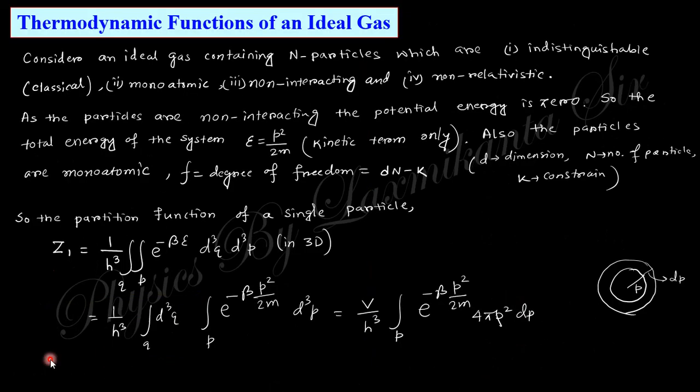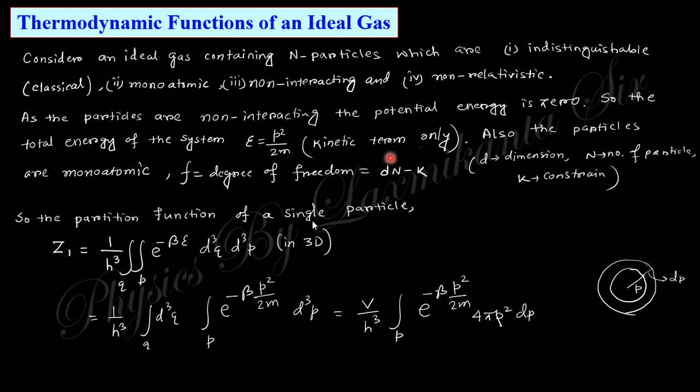Go to the next topic, that is the thermodynamic function of an ideal gas. Thermodynamic function means thermodynamic variable of an ideal gas. So consider an ideal gas with n particles, indistinguishable, that means classical, monoatomic, non-interacting and non-relativistic. Since these are non-interacting, there is no potential energy, only kinetic energy, that is p square by 2m.